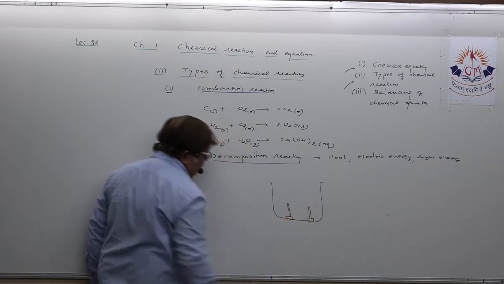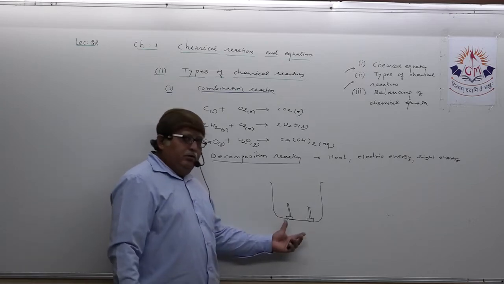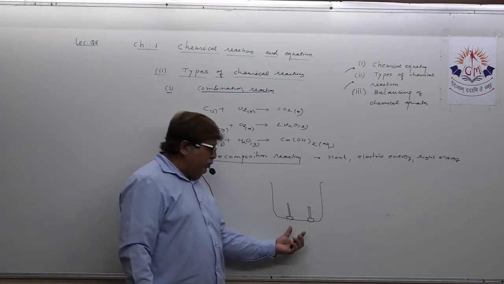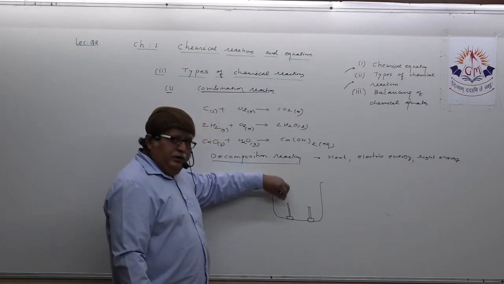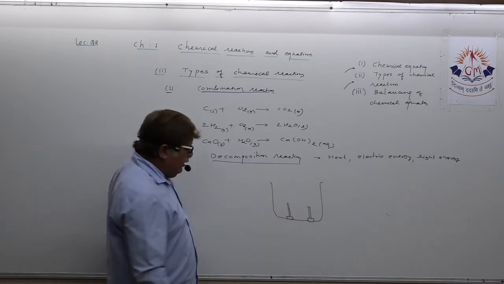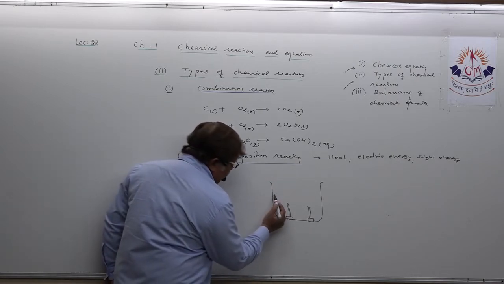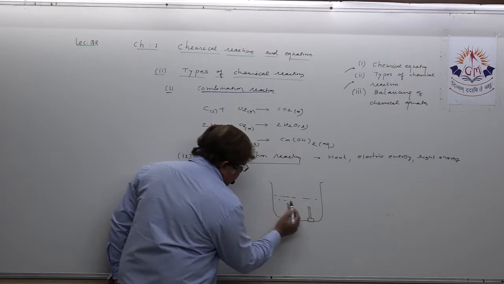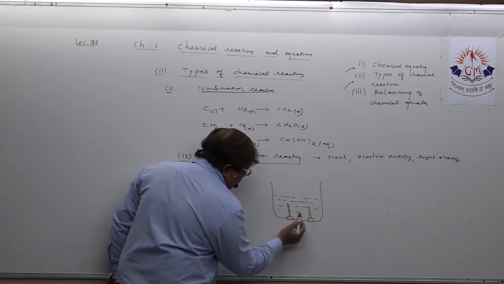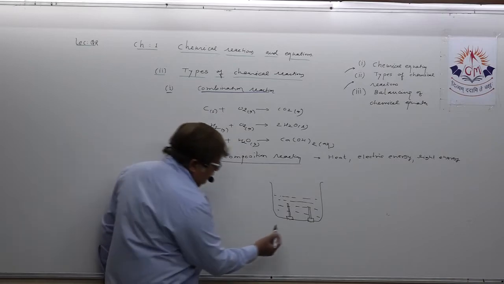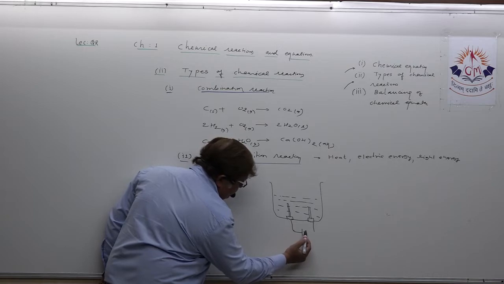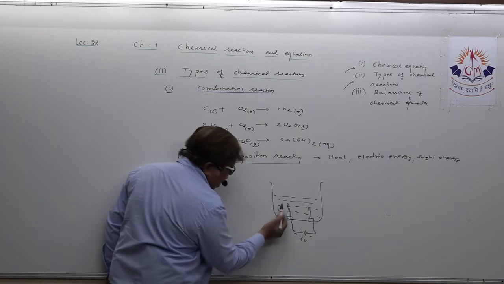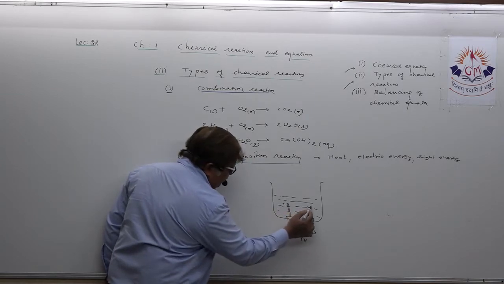You have to remember this: a plastic mug is taken, two holes are made at the bottom and two rubber stoppers are inserted in it to facilitate the inserting of graphite rods or carbon rods. Then this mug is filled with water so that the electrodes get submerged in it. It is connected with a 6-volt battery, as you all know. This is positive, this is negative, so this electrode became positive and this is negative.